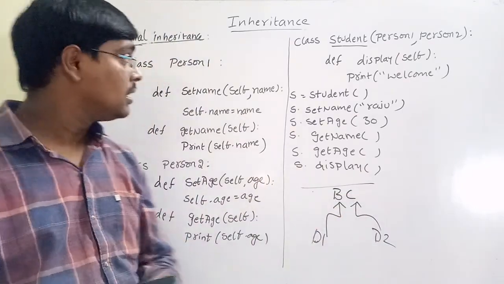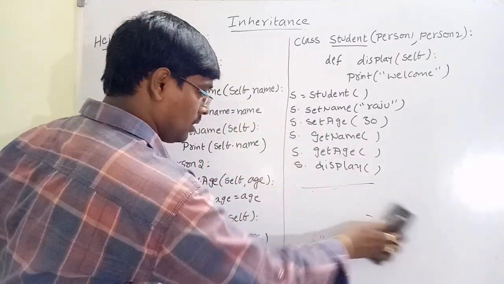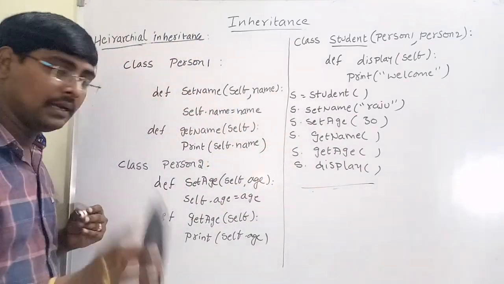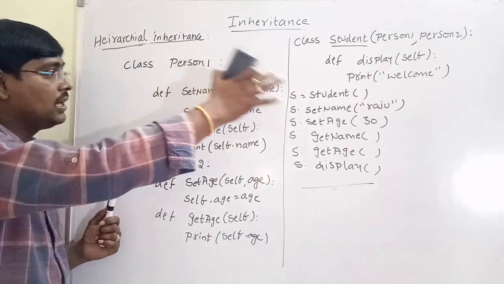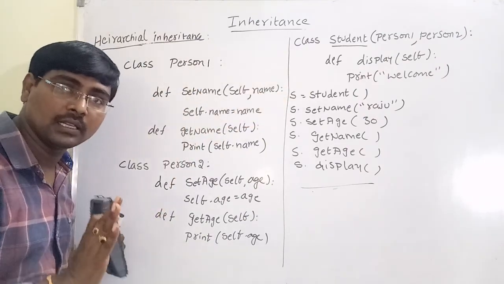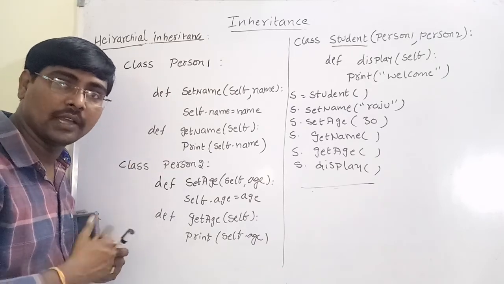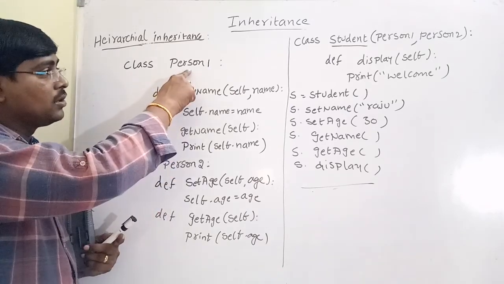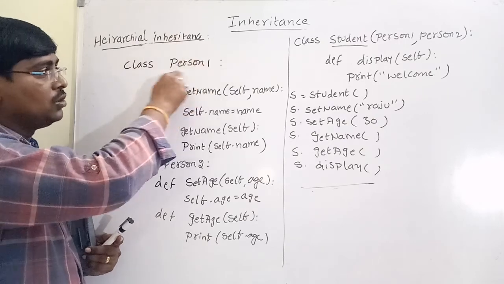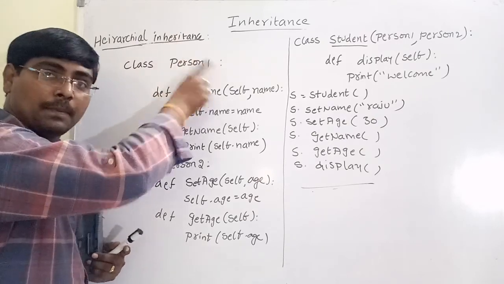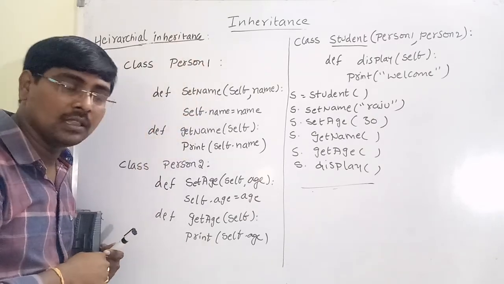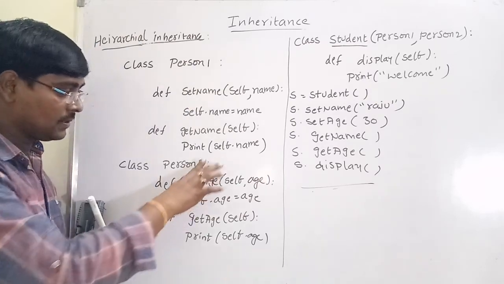Suppose I have already written the program; according to hierarchical inheritance, I will change it. Here the methods are not at all important. Calling the base class and derived class is important. Suppose class person 1. Assume this person 1 is the parent class.